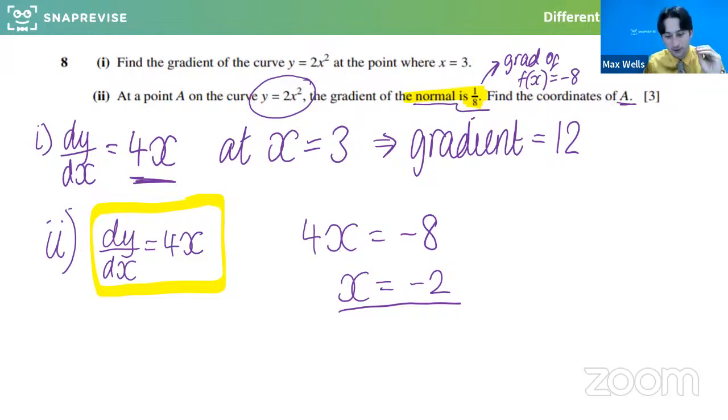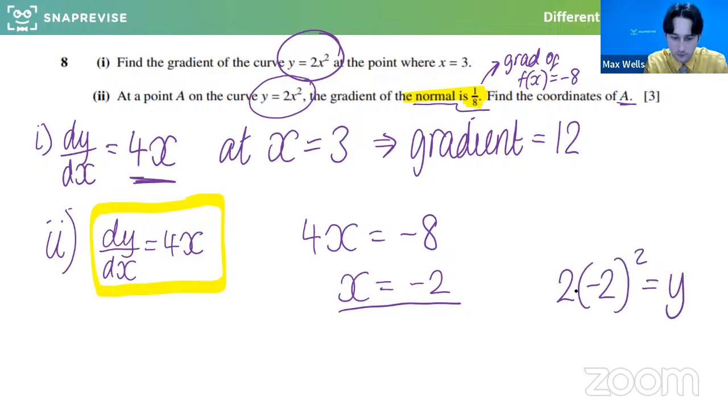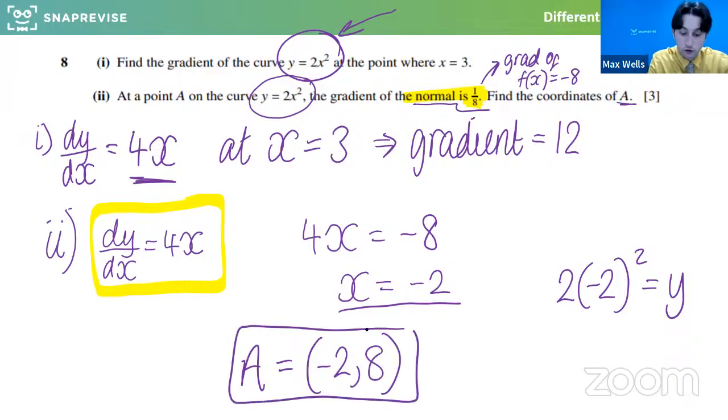So that's it. We need to put the -2 as x back into the original function. Brilliant. You guys are kind of taking the words out of my mouth here. So we sub it back in here. Be really careful not to rush that because it's easy to mess up with minus signs. So 2 times -2 squared equals the y value. And do remember to sub into the original thing. And so we're going to get 8. So that means that A is -2,8. So we found the coordinate on the curve that would have a gradient of -8, and therefore the normal to the curve at that point would have a gradient of 1/8. Superb. Right, let's keep going.